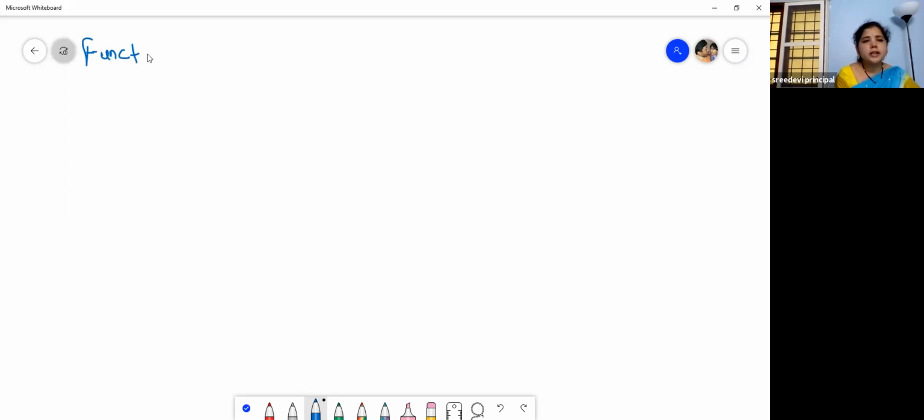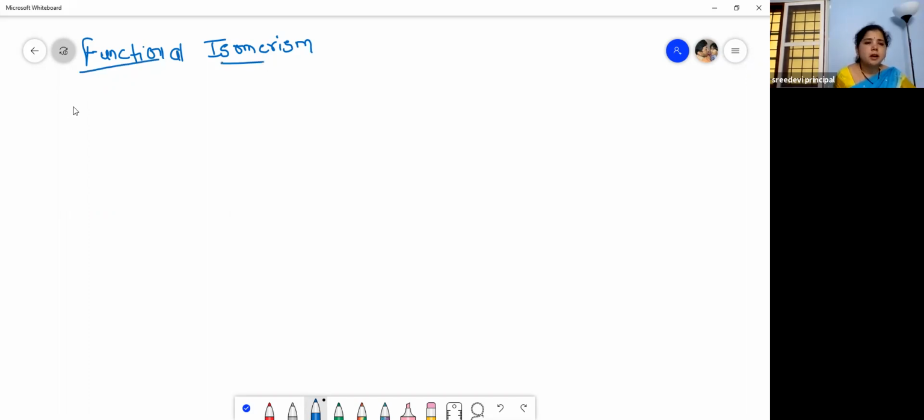What is a functional group? A functional group is a group of atoms which are arranged in a specific manner and show certain specific characteristics. So, functional isomerism. What is functional isomerism?